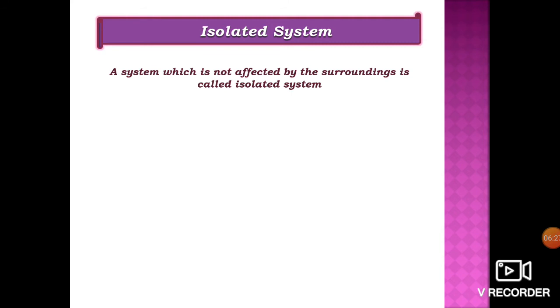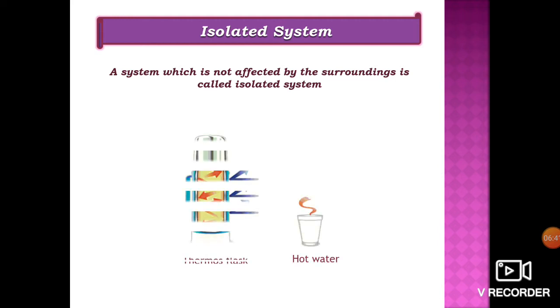Isolated system. A system which is not affected by the surrounding is called isolated system. Here, no heat and mass transfer takes place. For example, when a hot water is poured in a thermos flask, the outer surface is insulated. So, no heat and mass transfer takes place from the flask to the surrounding. We can call this system as an isolated system.